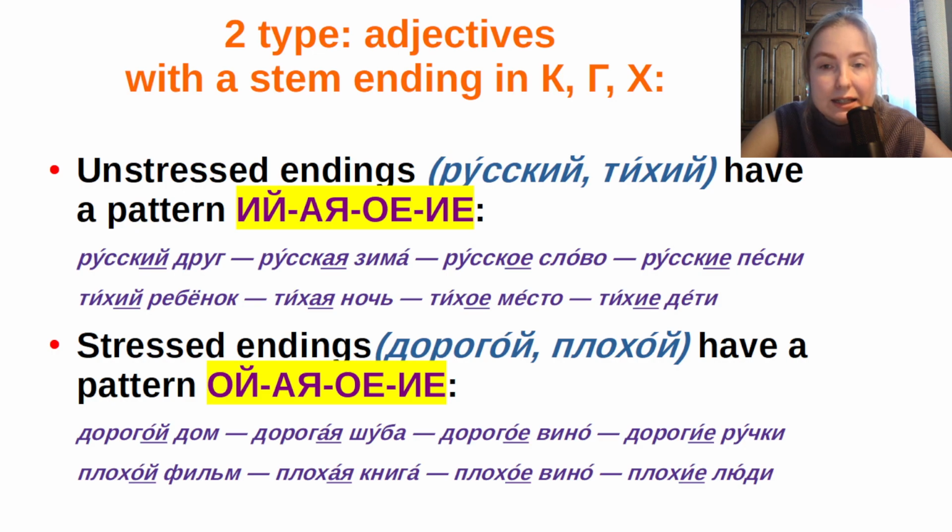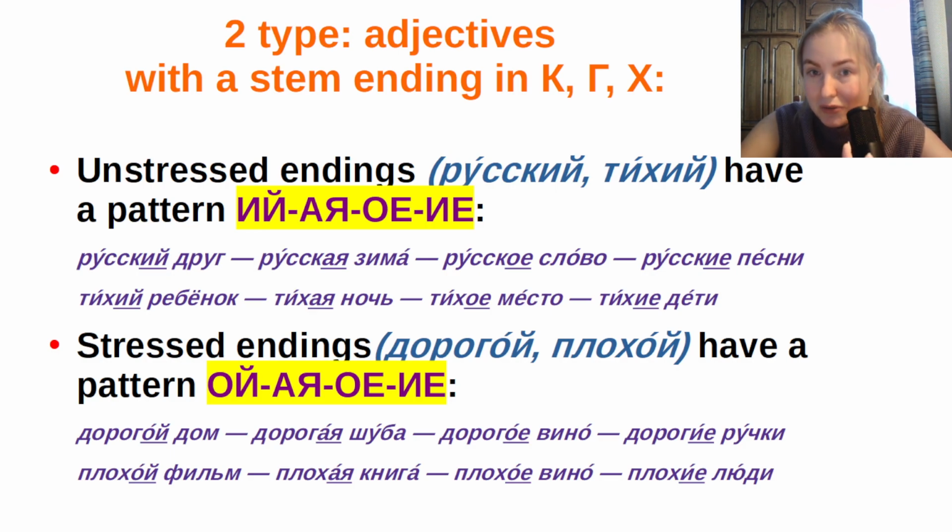And the second example: плохой фильм, bad film, плохая книга, bad book, плохое вино, bad wine, плохие люди, bad people. So here we have hard types of endings everywhere except plural.